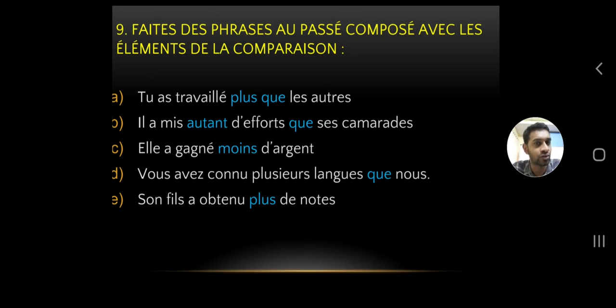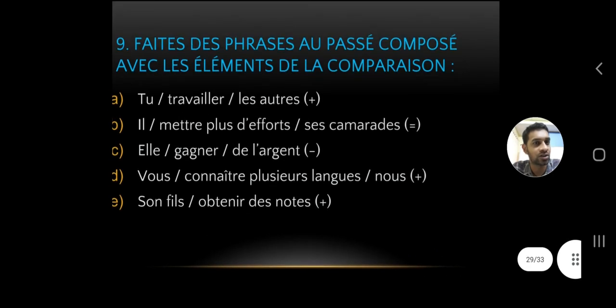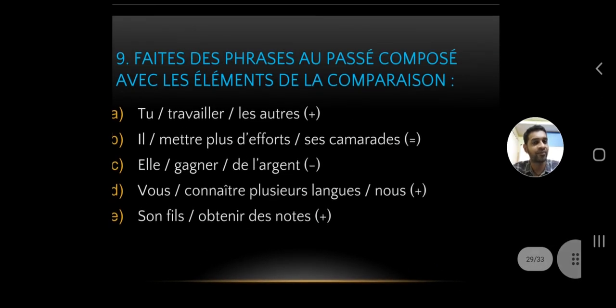Okay, vous avez connu plusieurs langues que nous. Okay, you can write "plus de langue que nous", but still that doesn't make sense if you think logically. You knew more languages than us, which means before, in the past, you knew more languages than us. Maybe now we learned more than you. So that's how it is.